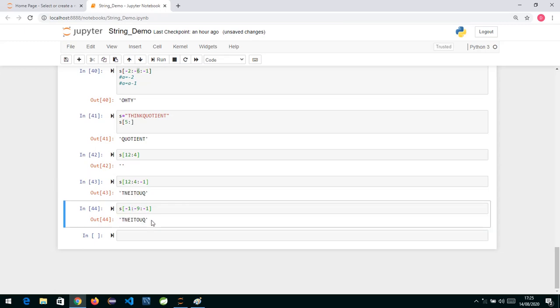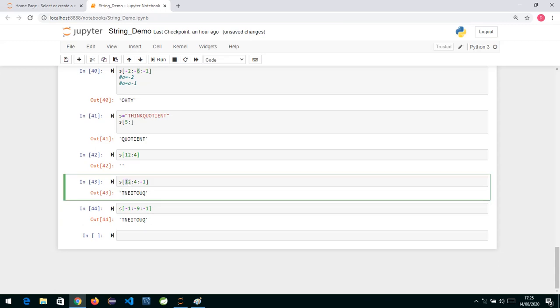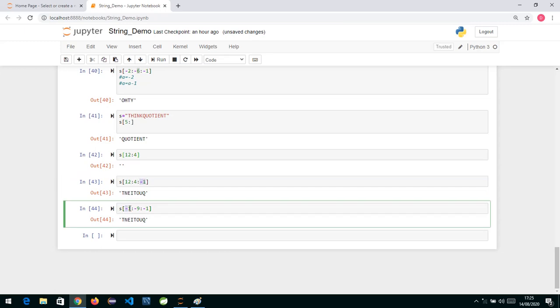So always remember, if we are starting with a positive number and gradually going to smaller, then we specify minus 1. Now this is a negative index. Negative index you have to understand: minus 1 we have to make minus 2, then minus 3. So in negative numbers, if we add minus 1, then minus 1 will become minus 2, minus 2 minus 1 will become minus 3. Gradually it will go this way.